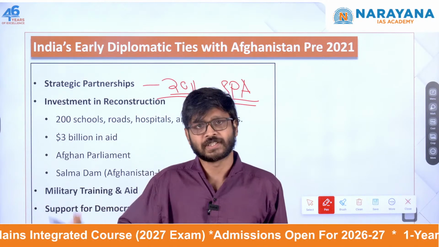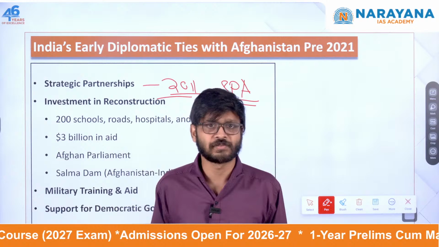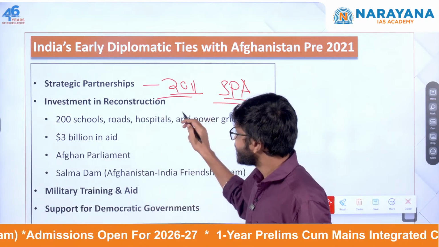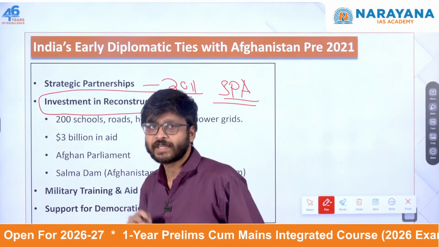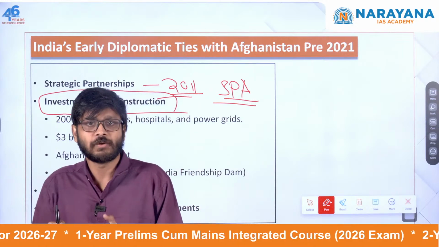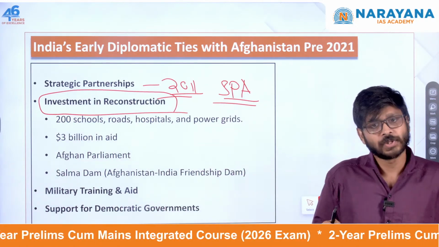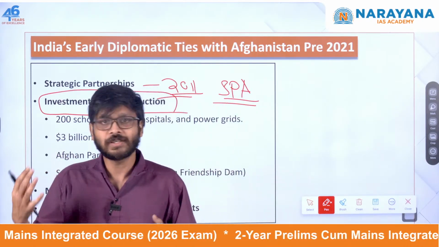In that, many factors are there. For example, trade will be there, security will be there, developing infrastructure will be there. So that is also one of the important things. Another one, India has investments in the reconstruction. Before 2001, Afghanistan was under the Taliban. So in 2001, Afghanistan got a government.